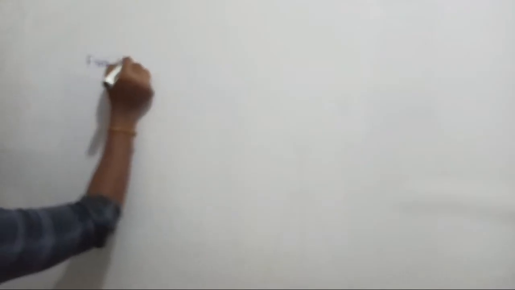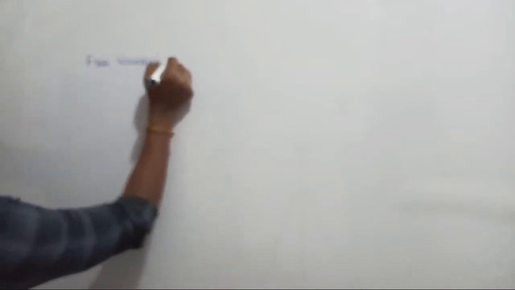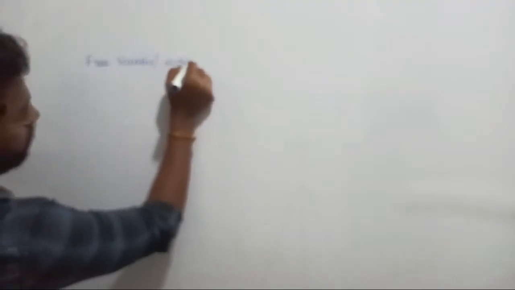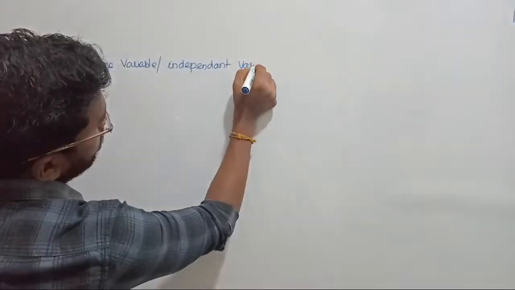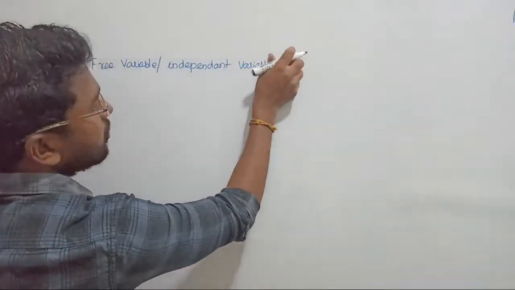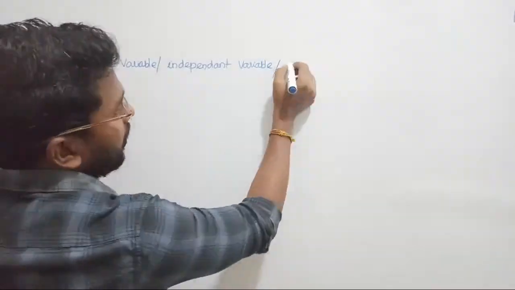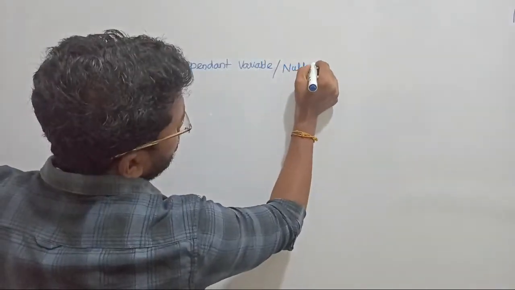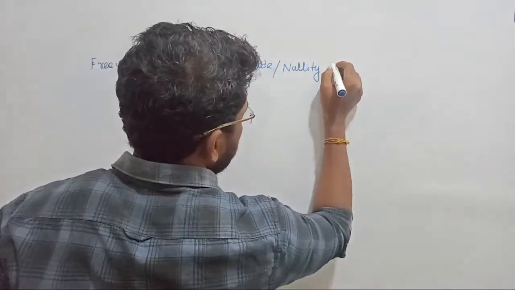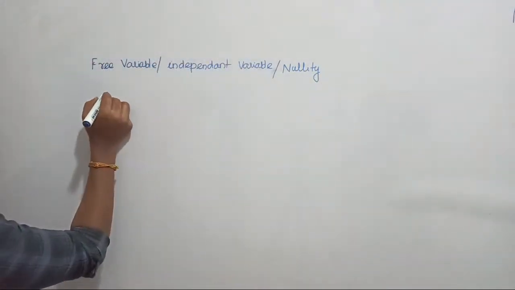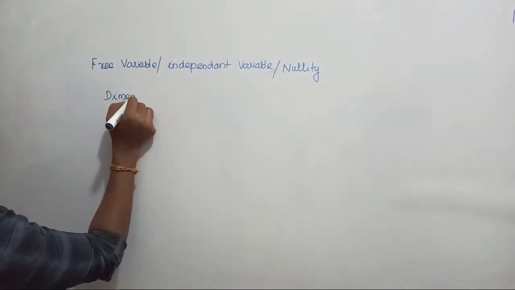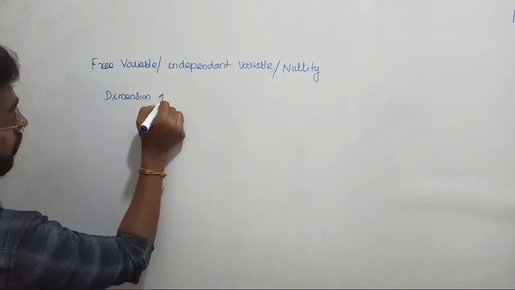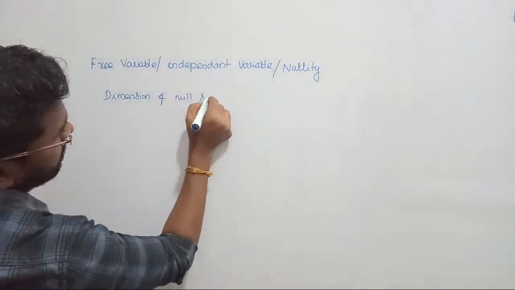Let me write, that is free variable. Free variable, we can also call it independent variables. Some people call it nullity or nullify, right? So nullity. Next, some people call it the dimension of null space. That is the dimension of null space.